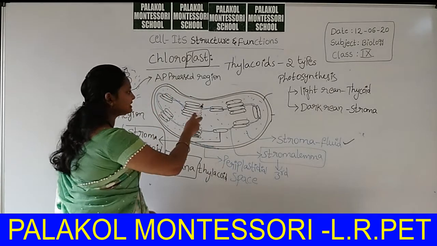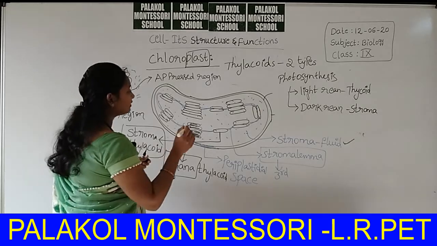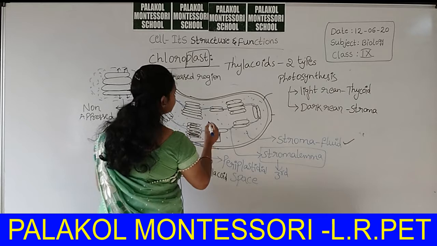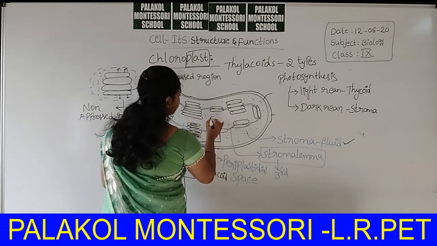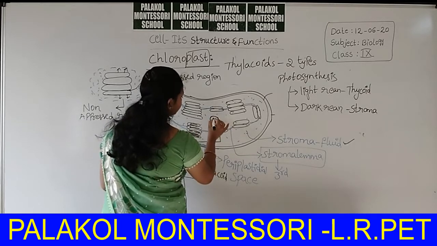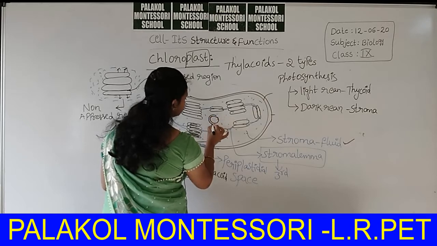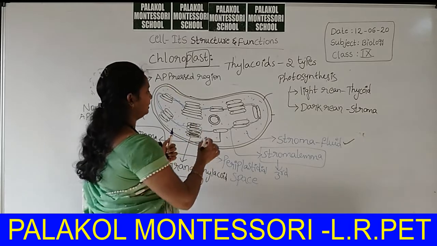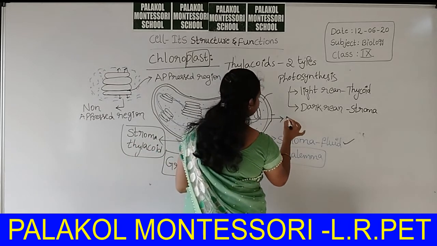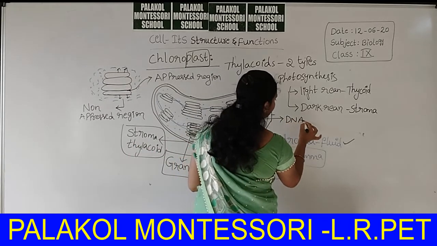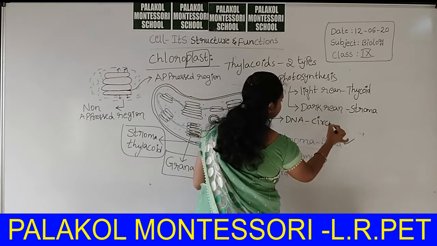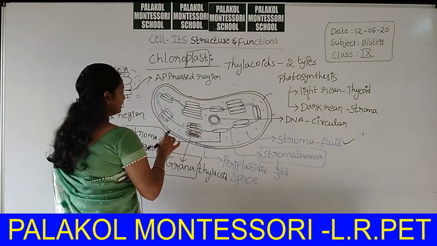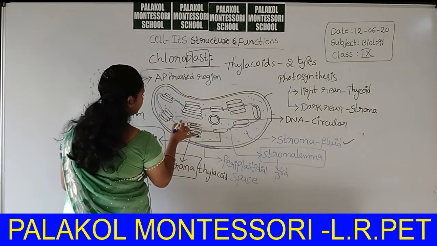Along with these parts, chloroplast also has circular double circle DNA. This is nothing but DNA, circular DNA. Along with this, starch granules.